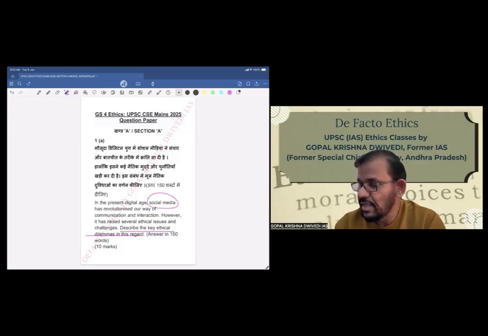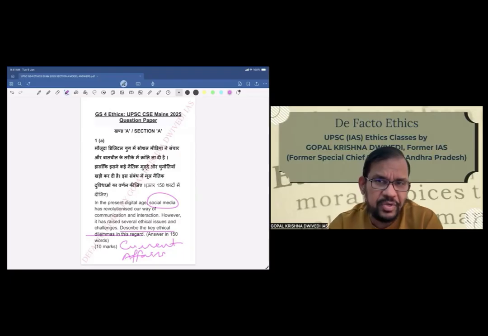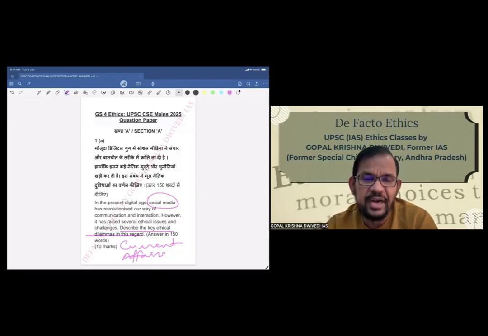So, in a way, this can also be termed as a question inspired by current affairs, because now social media issues are on the rise. And you will see a few other questions are also inspired by current affairs. So that has become the trend now. Not only case studies, even theoretical questions are inspired by current affairs. So we should try to prepare accordingly so that our preparation will be up to the mark. Now let us see what can be the answer in about 150 words.